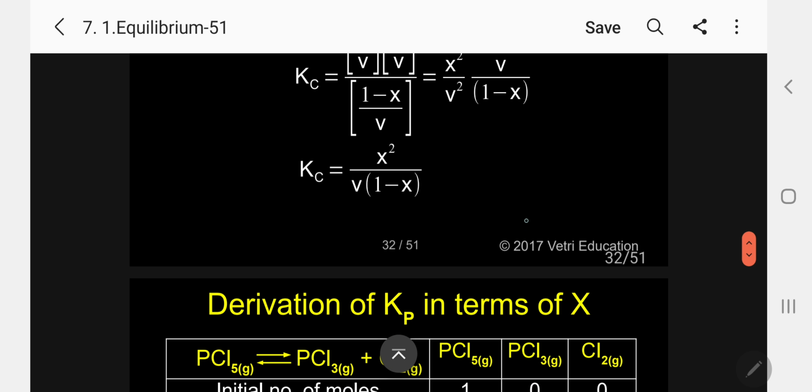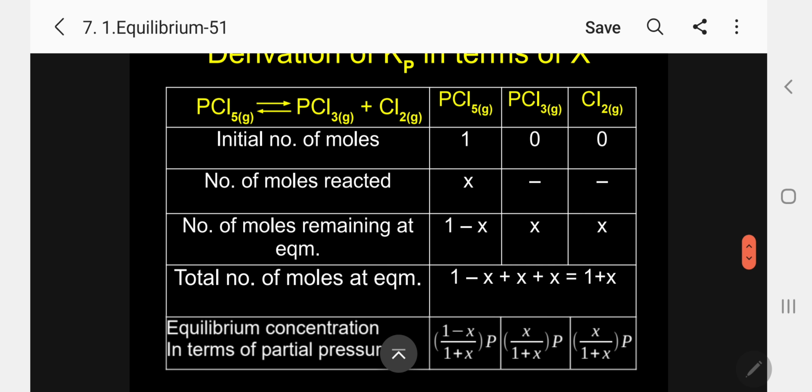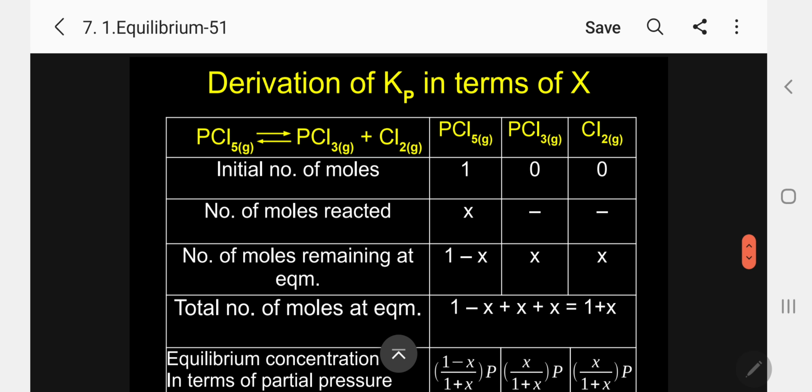So let me go for Kp, derivation of Kp for the same equation, PCl5. As usual, initial number of moles 1, 0, 0, again product, number of moles reacted X, number of moles remaining at equilibrium 1 minus X, this is X, that is X.